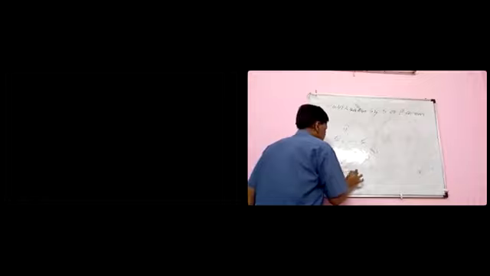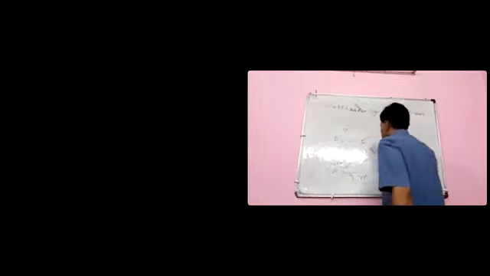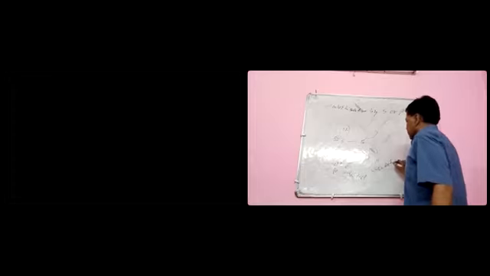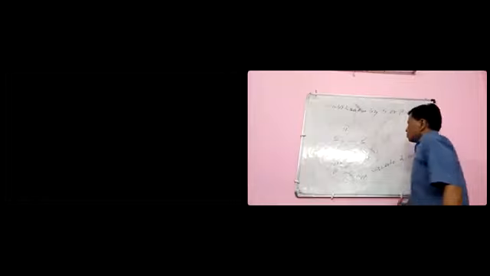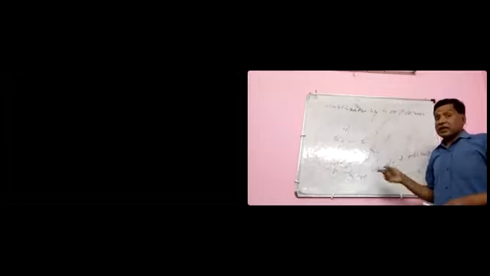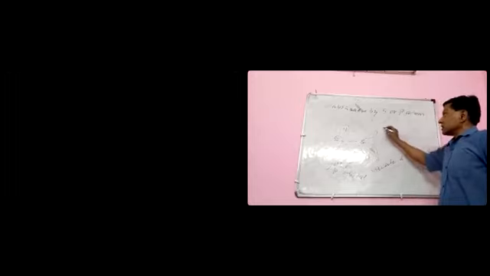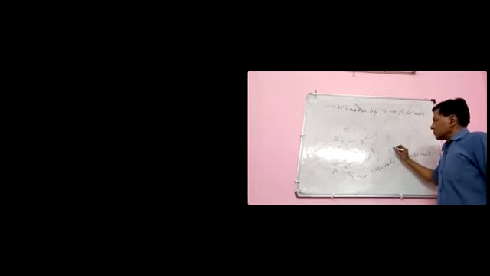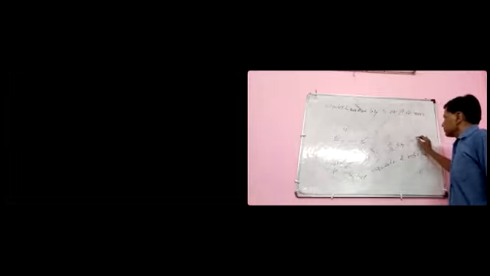and this is the vacant d orbital. So the side by side interaction or overlap will cause the dispersion of charge. See, in this way.